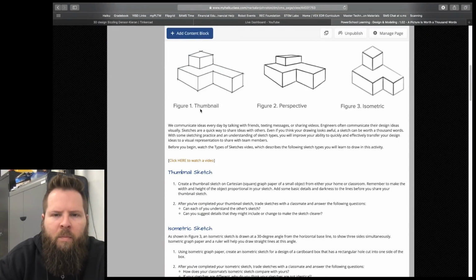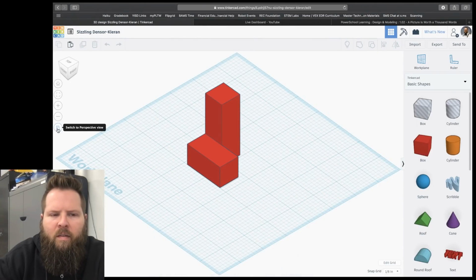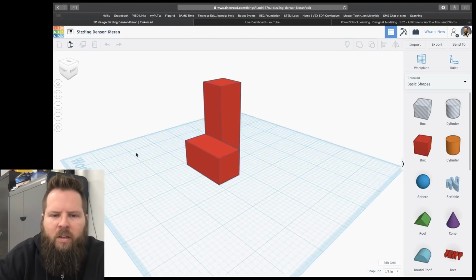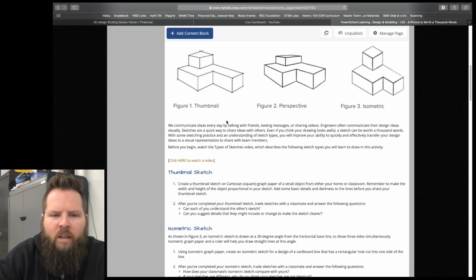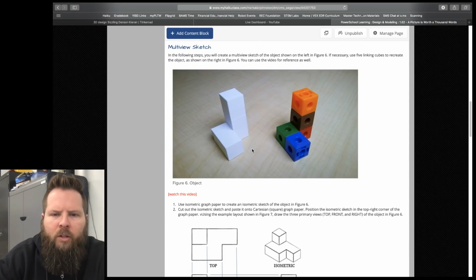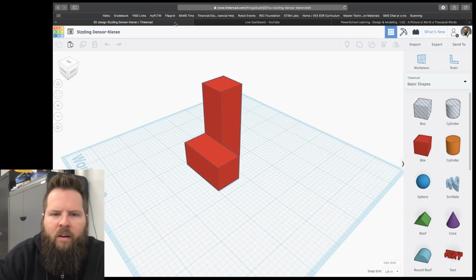Look, remember it told you about a thumbnail sketch, perspective sketch, and an isometric sketch? You see how the perspective sketch and the isometric sketch look different? Now I'm going to jump over to Tinkercad and show you. There's the isometric sketch. If I click perspective, see how it changes? Okay, perspective sketch is different than the isometric or the orthographic view. So let me go back over to Haiku and watch. I'll scroll down. See that shape right there? You were supposed to draw a multi-view sketch of that shape, right? Now if I go to Tinkercad, look, it's the exact same shape.